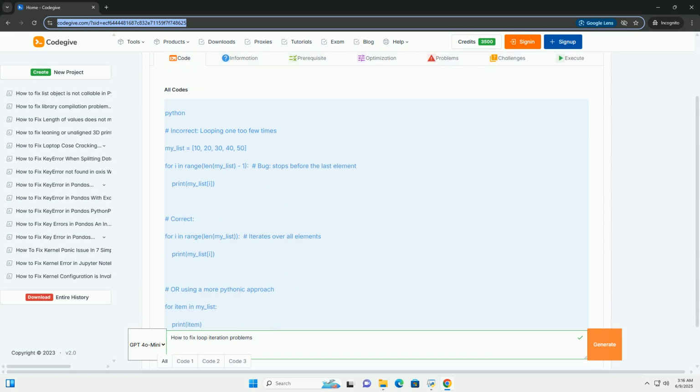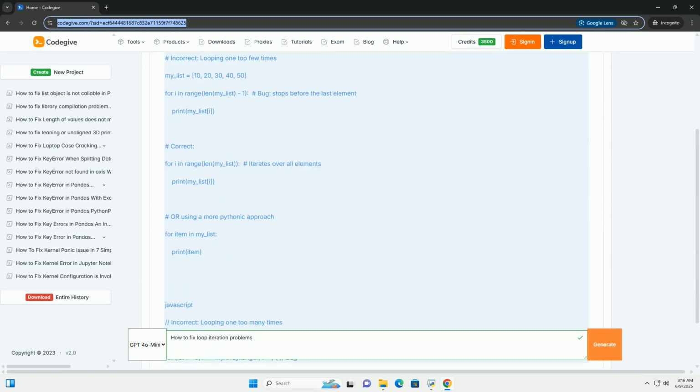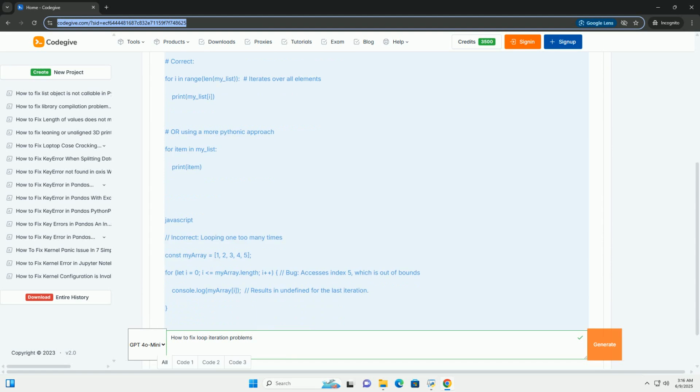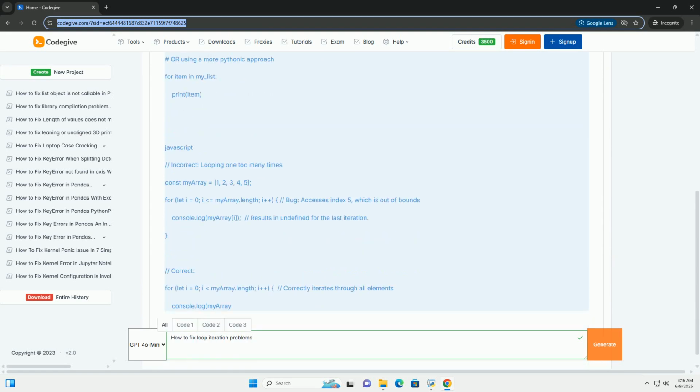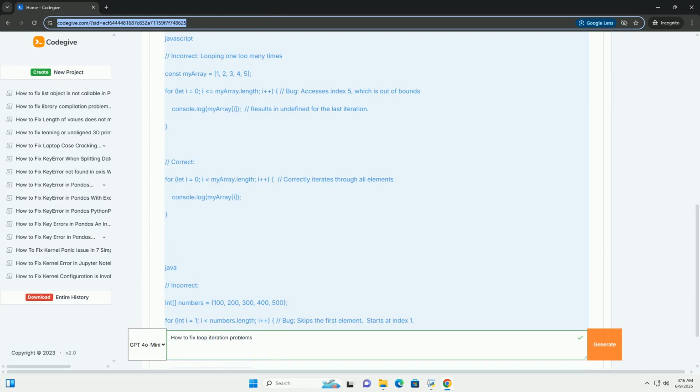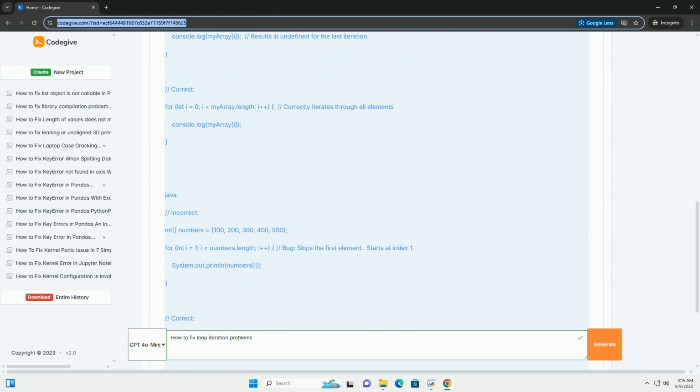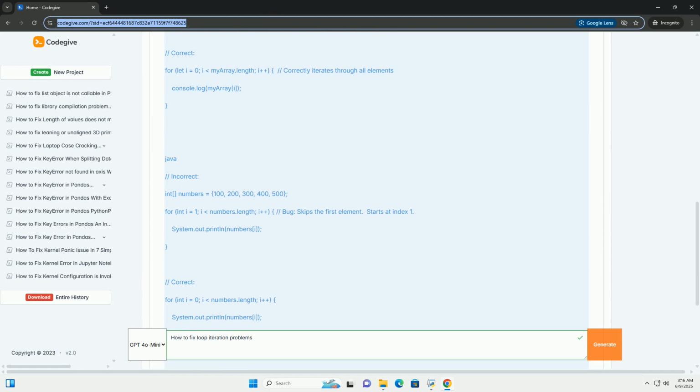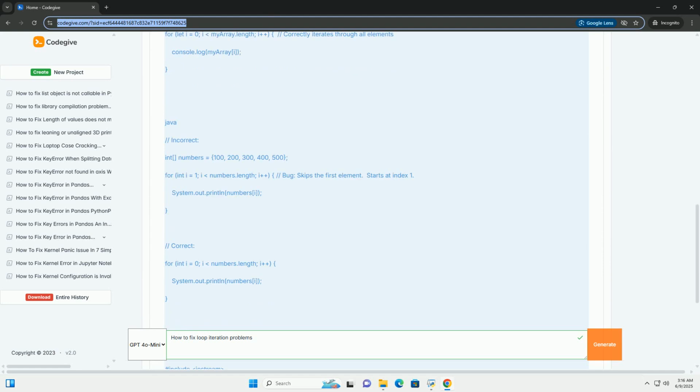Fixing loop iteration problems, a comprehensive guide with examples. Loops are fundamental building blocks of programming, enabling you to repeat a block of code multiple times. However, loop iterations can often be a source of bugs and unexpected behavior.